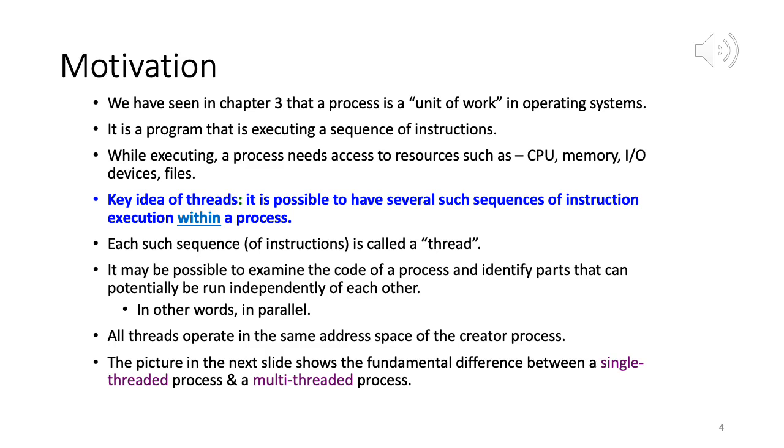So what this means is that now even if you take a mobile phone or of course a desktop and laptop, you see that it has multiple CPUs, multiple cores. So what that means is at any one point of time multiple processes can be supported. What it also means is that for one particular process multiple sequences of instruction execution can be supported, right?